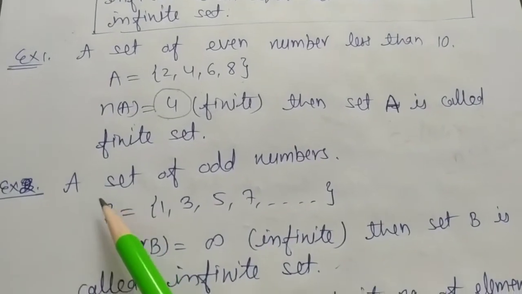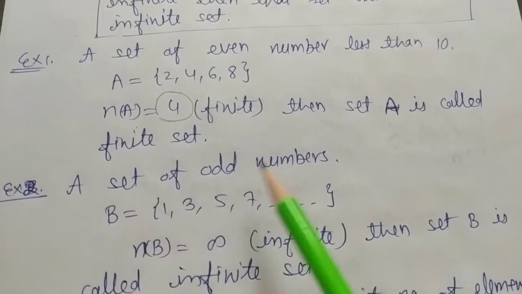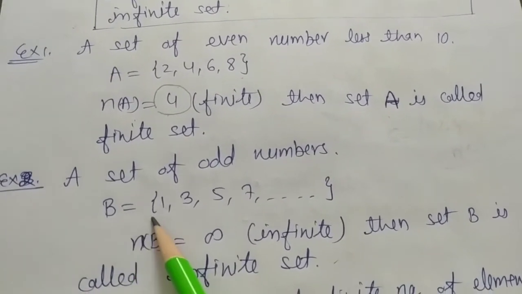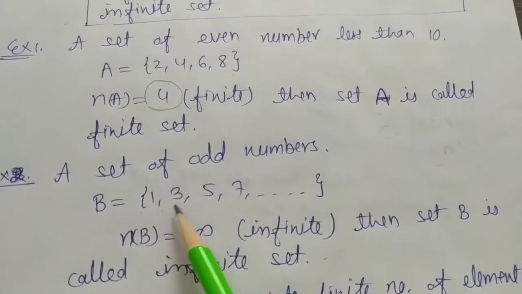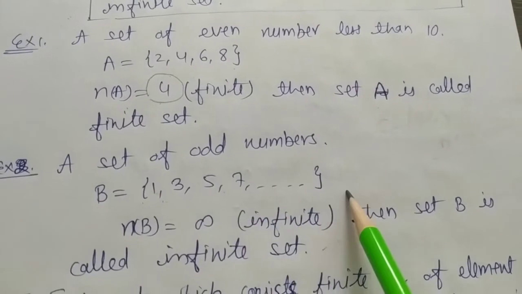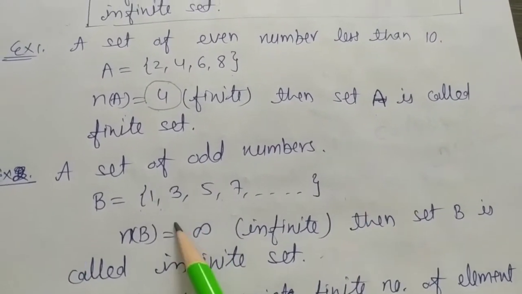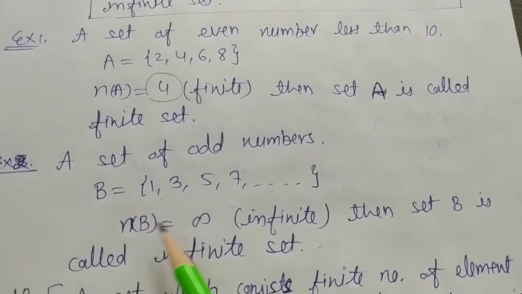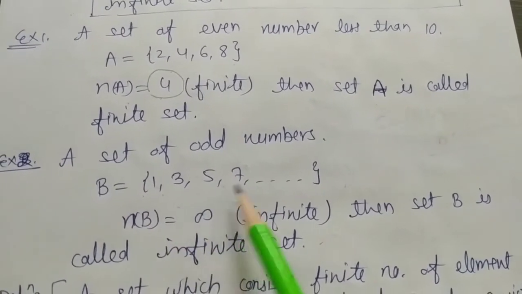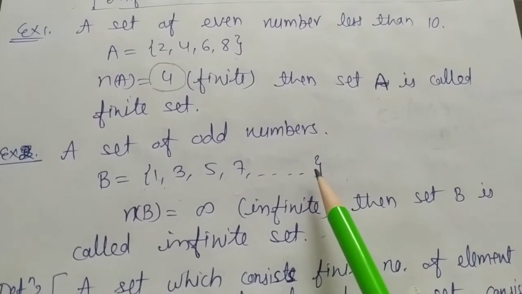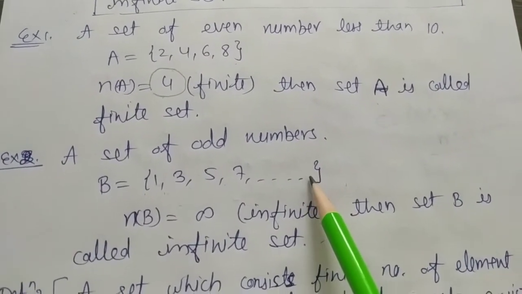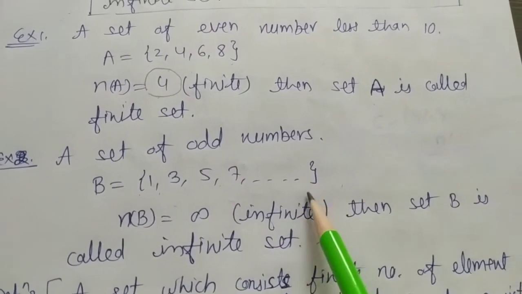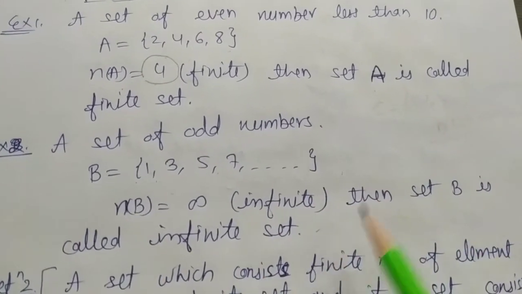Second example, a set of odd numbers, B. B has elements 1, 3, 5, 7 and so on. How many elements are there? Number of elements in B is infinite. We don't know how many elements there are. We cannot count them. They are an infinite number of elements. So the set B is called an infinite set.